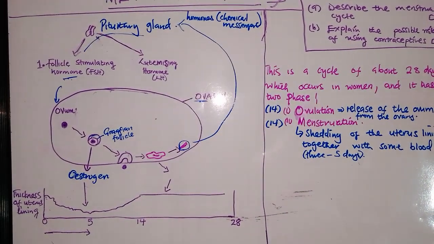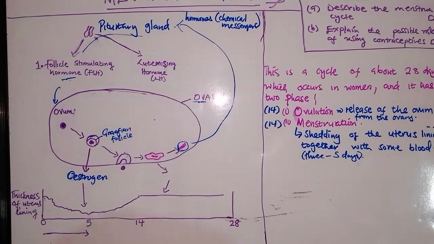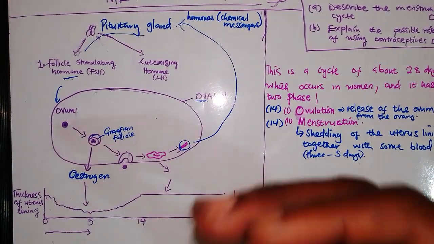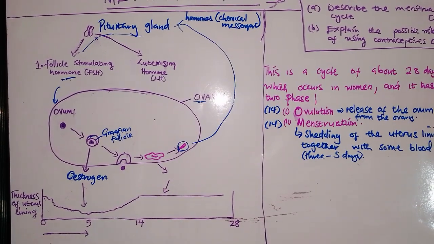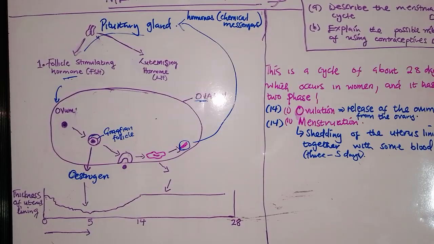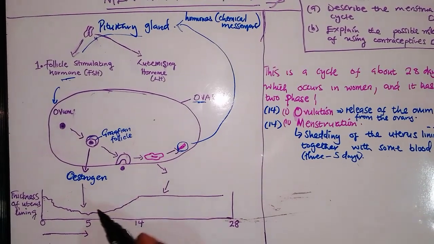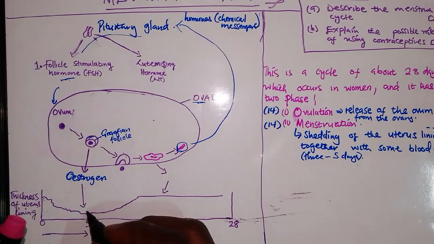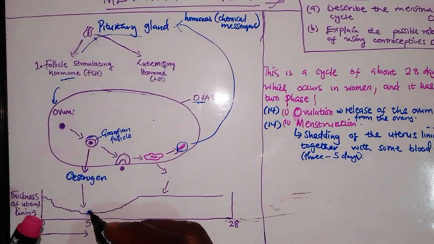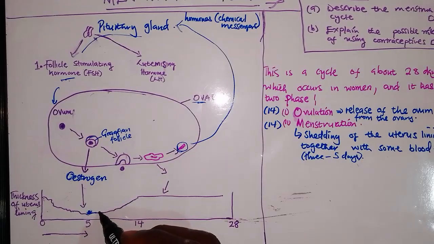Once it is produced, what does this oestrogen do? It starts to build the uterus. As you can see, the halo is starting from here. So now oestrogen starts the process of building the uterus.